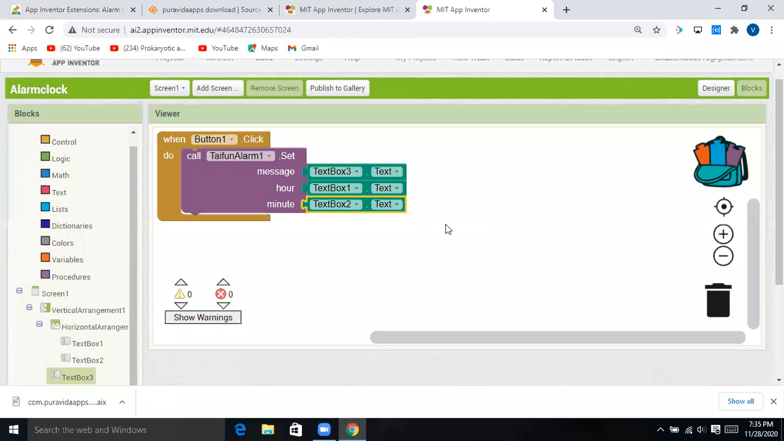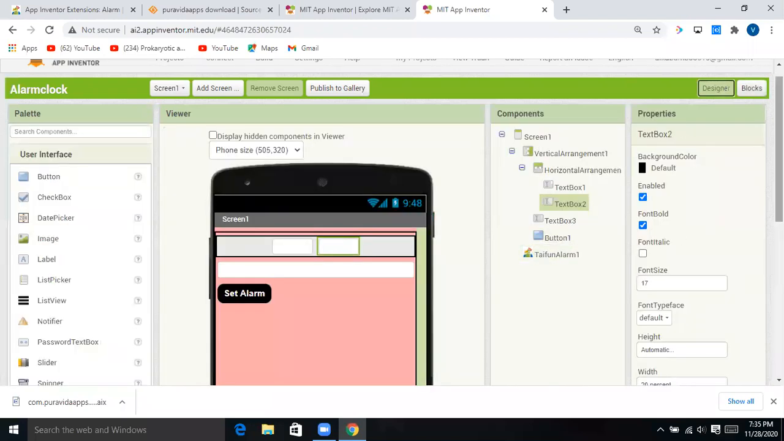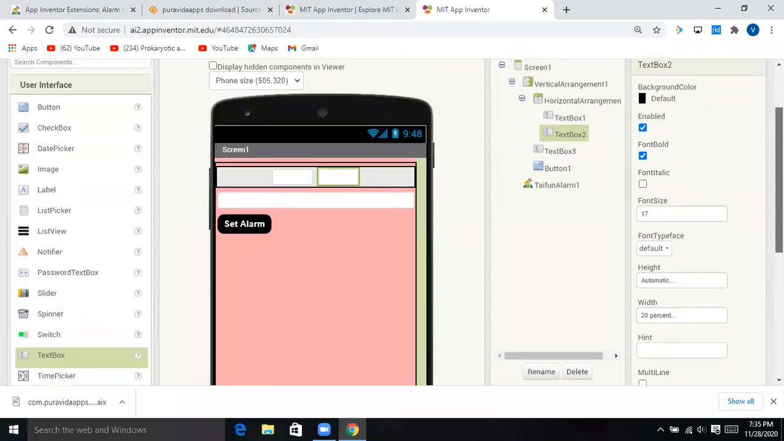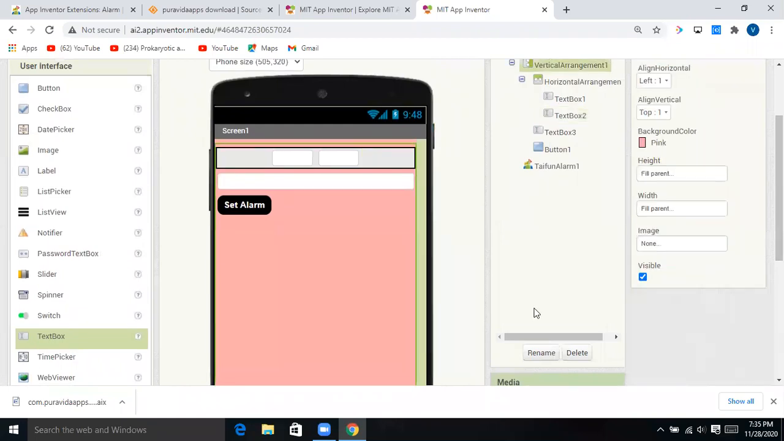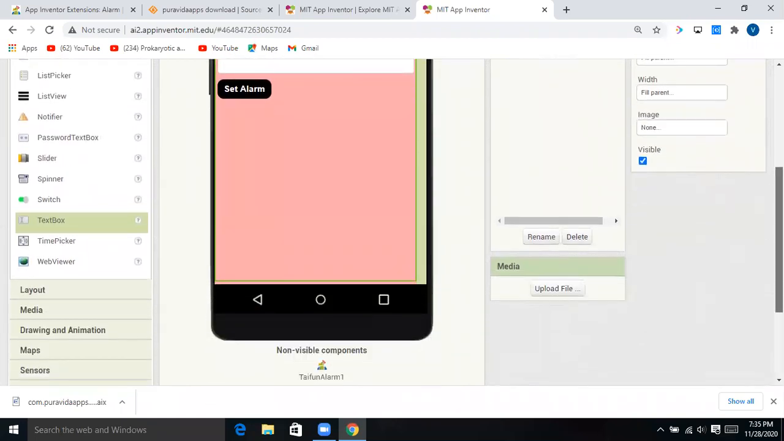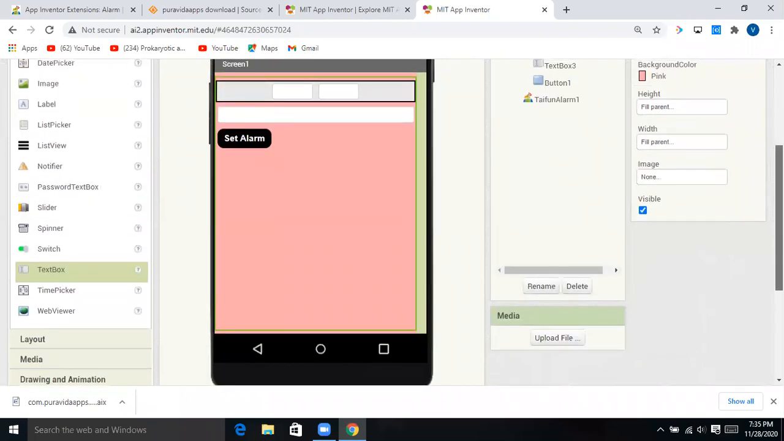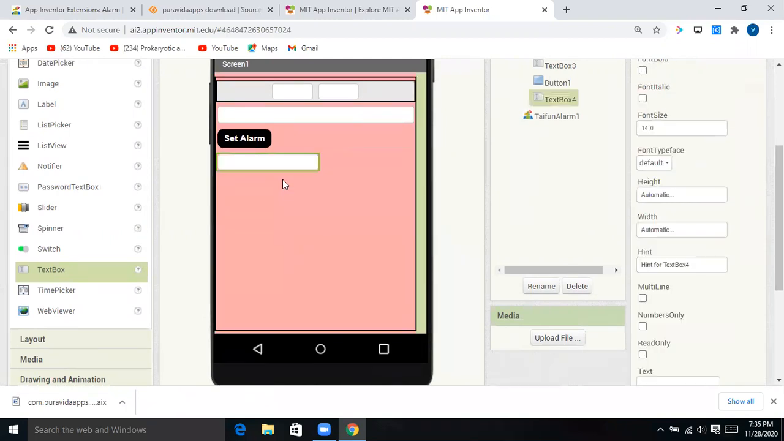See guys, so our app is ready. Come back to designer section, and now we can insert our label. For that, come down and drag it and drop it here like this. And make its width at least fill parent. Height also fill parent.